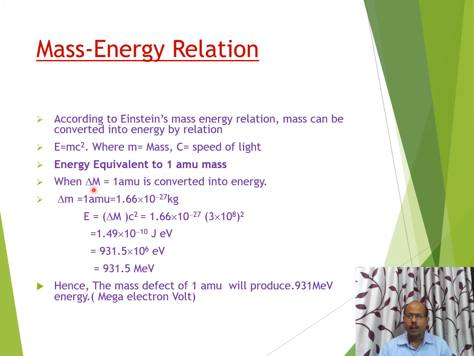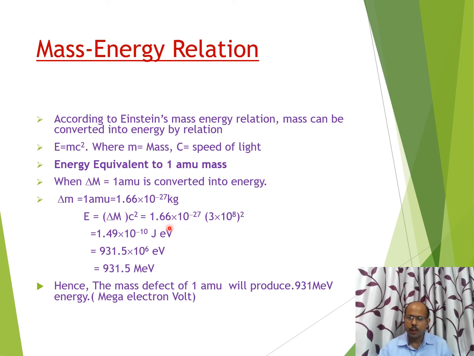So let us suppose delta M is 1 amu, or mass is 1 amu, and we want to find the energy equivalent to 1 amu mass. Then we can use the formula E equals mc squared. Here we put the value of m, that is 1 amu, into (3 into 10 to the power 8) whole squared. If we solve, we get this energy in the unit of joule only, not electron volt. Now if we convert this quantity into electron volt, we know that 1 electron volt can easily be converted into joule, and joule can easily be converted into electron volt.